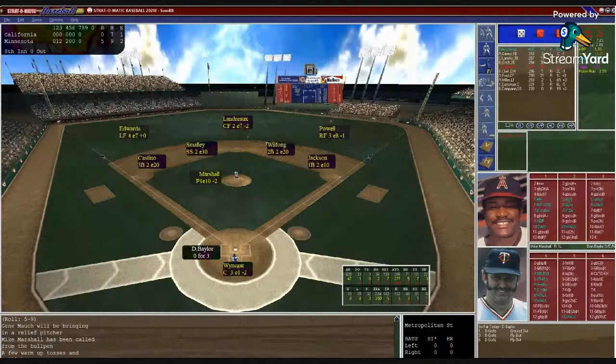Big opportunity here. It's going to be Baylor, followed by Clark and Ford. And yes, the Twins go to the bullpen, and it's going to be Mike Marshall, who we just recently lost this year. Marshall, no record, 3 saves, 3 hits in 5 innings. They're going to look for 6 outs for Marshall here to get the save. Actually, it's a non-save situation. He has 3 hits over 5 innings, 3 walks, 1 strikeout, 1 home run given up. No record. So Marshall comes in trying to slam the door here on the Angels.